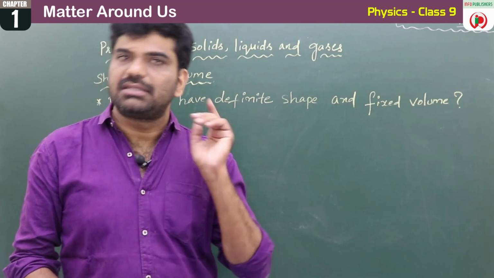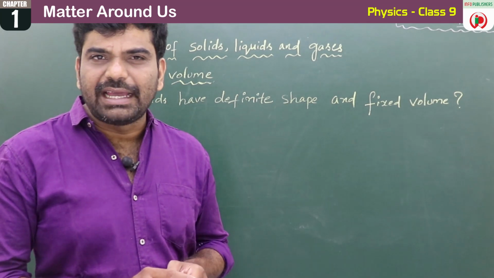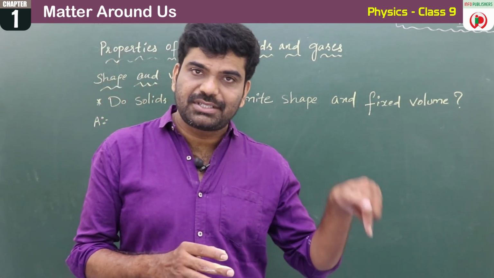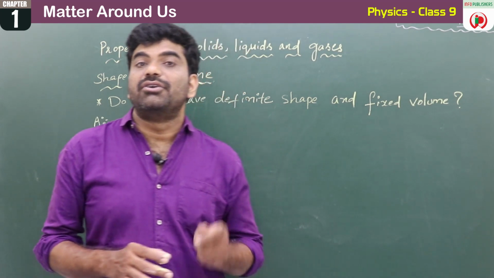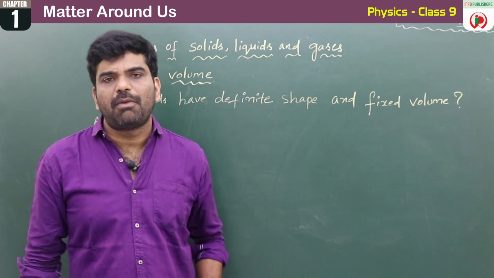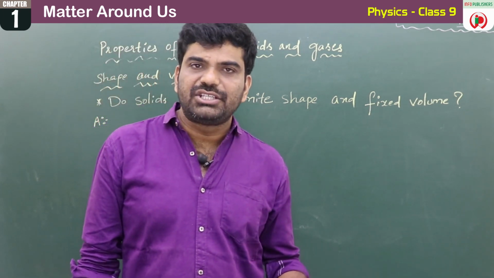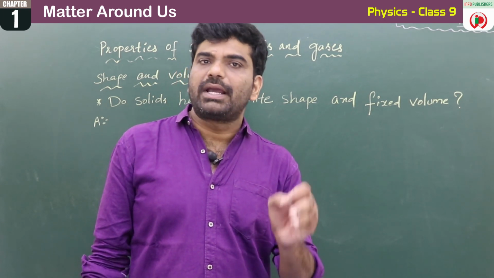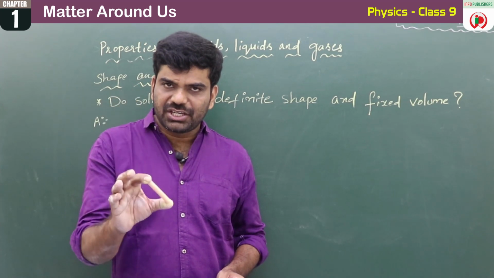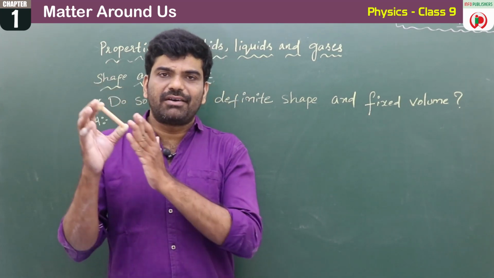Here my question is, do you find any change in the shape of those objects when they are kept in the container? Do you find any change in their shape or volume? No, we can't find any change in the shape. Why? Because the solid shape is already a fixed or definite shape, and the volume is also fixed or definite.